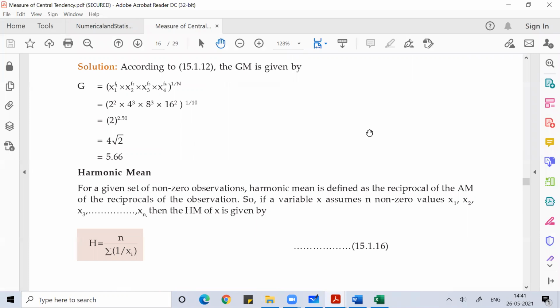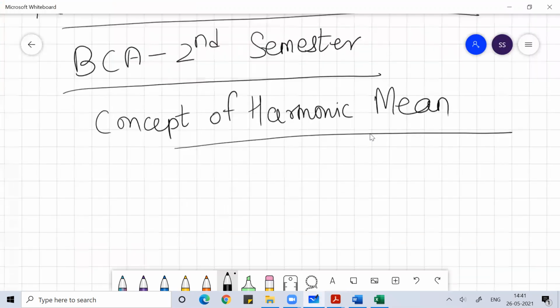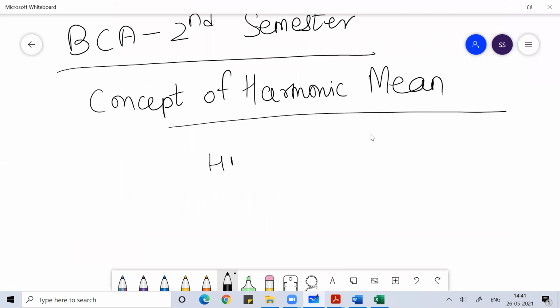Harmonic mean is defined as the reciprocal of the arithmetic mean of the reciprocals of the observations. That is how we can define harmonic mean. If you get raw data, then the formula of harmonic mean, which I'll represent with HM, is HM equals N divided by the summation of 1 by Xi. This is how I represent harmonic mean.